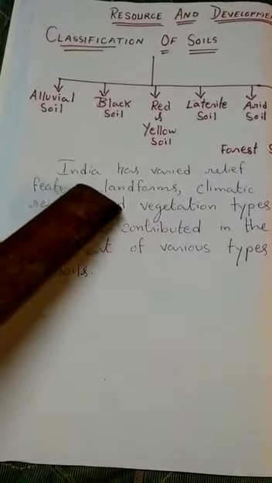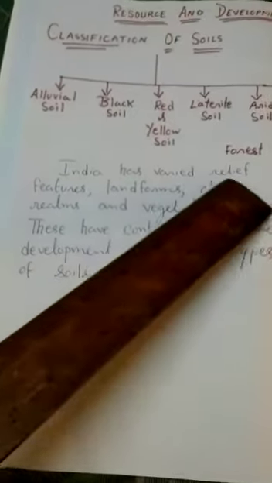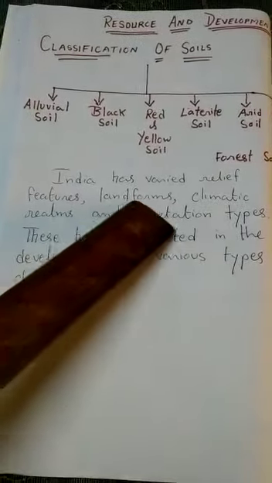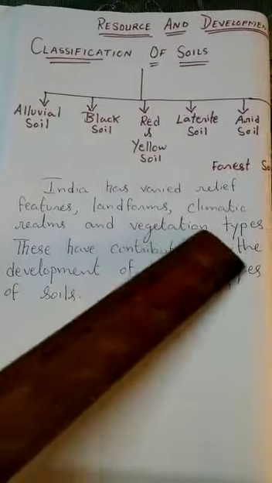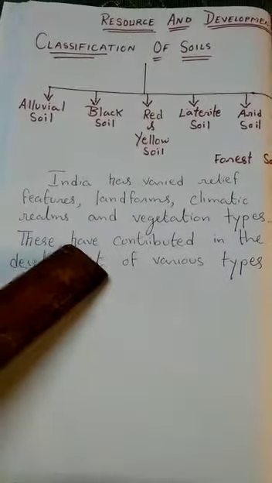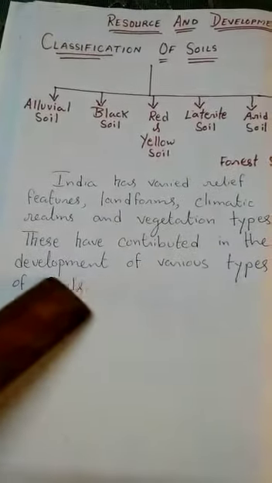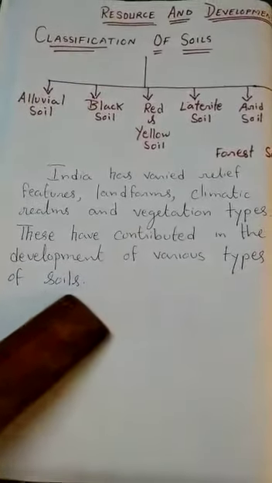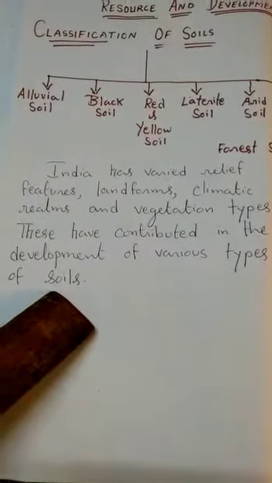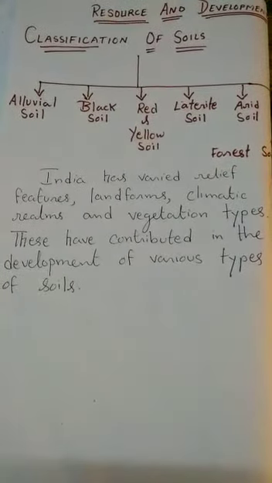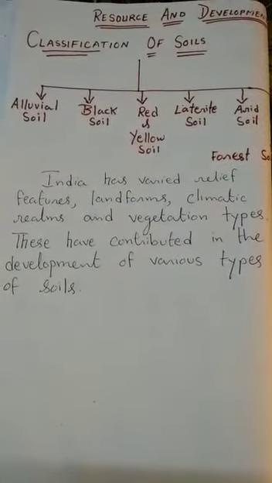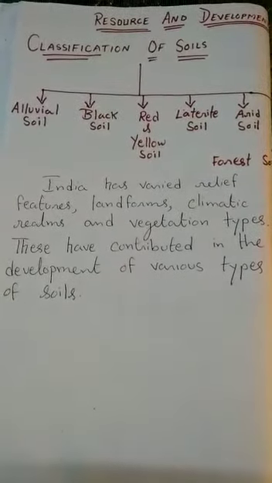India has varied relief features, landforms, climatic realms, and vegetation types. These have contributed to the development of various types of soils. So this is the main reason why we find different types of soil in India.